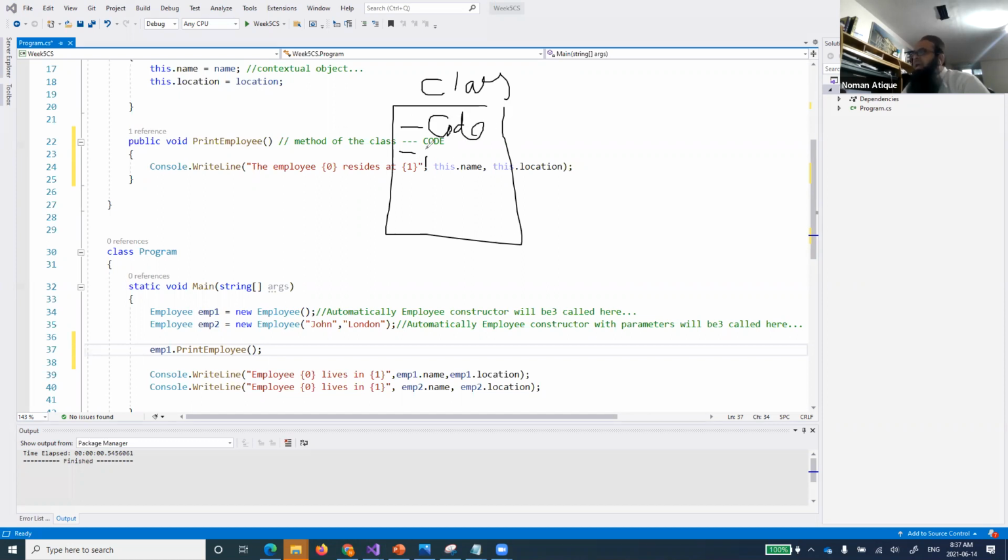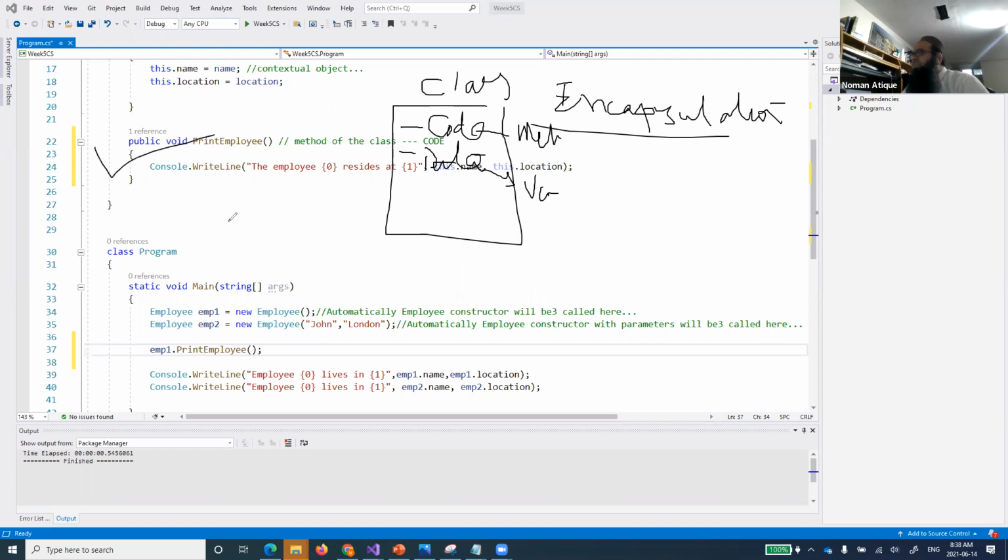Code and data. You remember, first of all, you mentioned data, and there is called code as well. And you remember code was the functions or the methods, right? And the data was the variables or the fields, whatever we use, right? So basically code and data is the collection, or that is combined or encapsulated inside a class. Sometimes this is also called encapsulation, or data hiding, which is one of the concepts of object oriented languages. So class is an encapsulated form where we are defining the code and data.